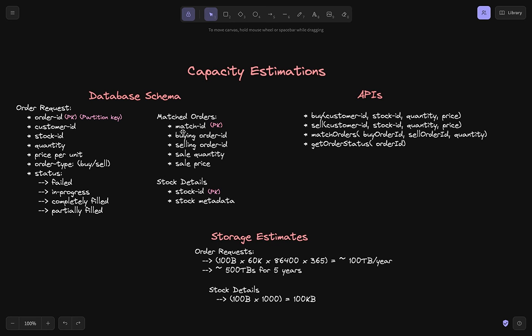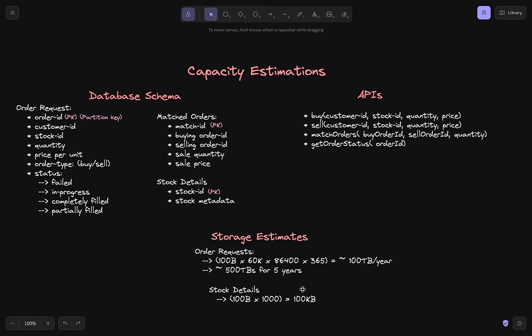The interview just wants you to give a rough estimate of what could be the size of each table. Now let's look at stock details. This is a very small table, mostly static, and would be updated through list and delist APIs. We have 100 bytes of stock details and 1000 stocks, so around 100 KB of data in the stock details table. That's not too much data for us.